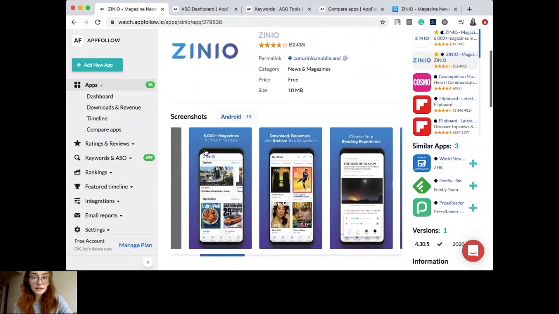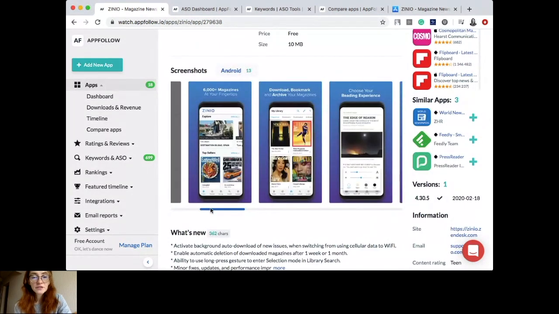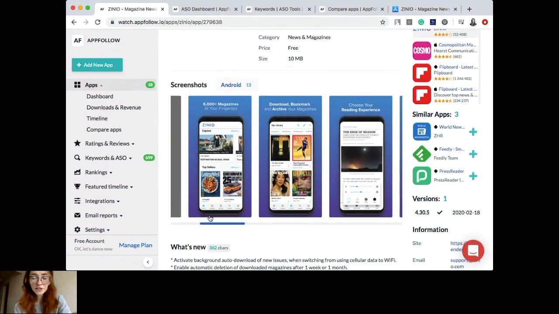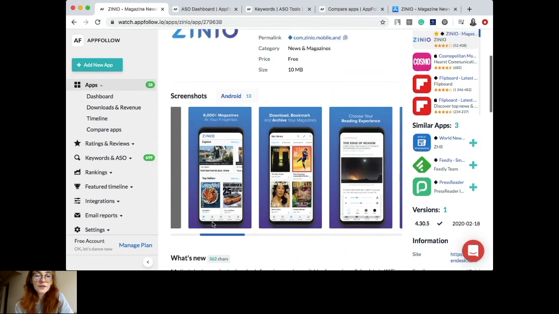Last but not least, the graphic assets. There is no universal strategy for how to optimize graphics and how to influence the conversion rate for sure. But in terms of this kind of application, this magazine genre, it is a very good tactic to adapt your content to the specifics of different regions. For example, in the US region, for sure, Time, Bazaar or New Yorker magazines have very strong popularity. But for example, in the German region or some other countries, other magazines can be popular.